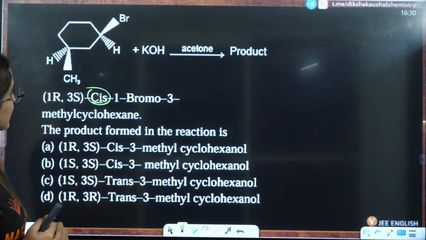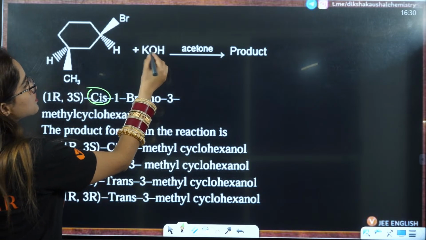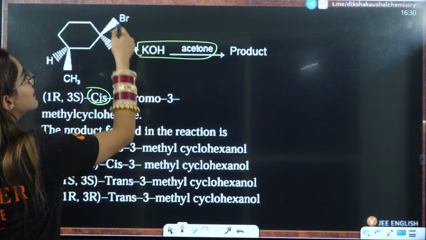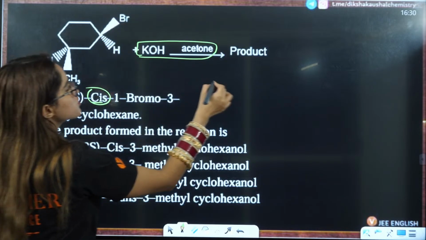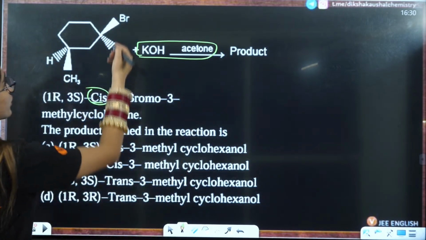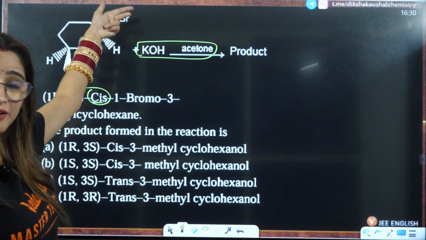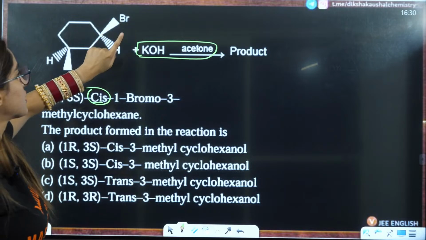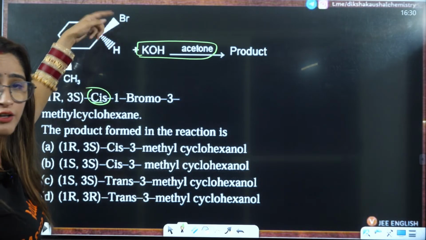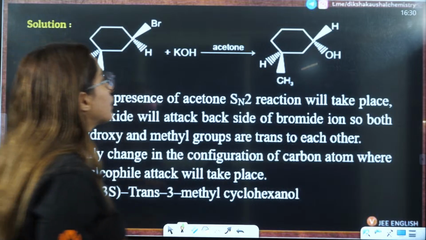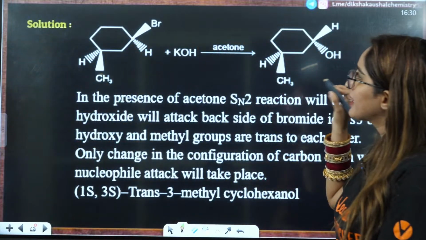Now what you will see is that in the product, because this is KOH in acetone, the stereochemistry will entirely change. Let me just show you. Br will be replaced by OH, but with a solid wedge. H will then turn out to be a dash wedge. The stereochemistry will automatically change here.